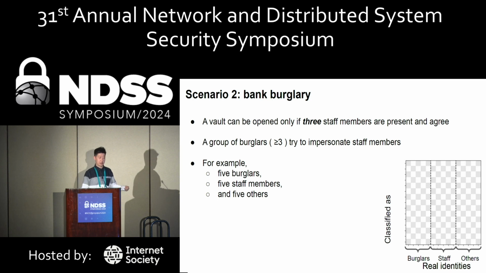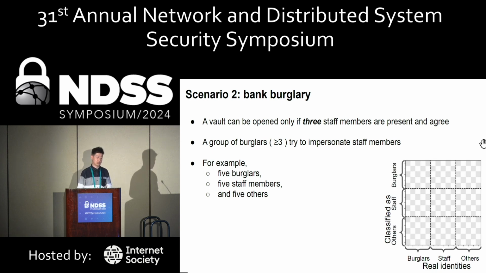For illustration purpose, we use another example. Here are 15 identities. 5 of them are burglars, 5 of them are staff members, and 5 of them are neither burglars or staff members. Again, on the horizontal axis, these are the real identities, ground truth labels. And on the vertical axis, we have these same 15 identities, 5 burglars, 5 staff members, 5 others. These are the predicted labels.